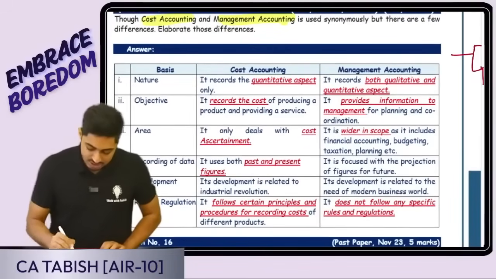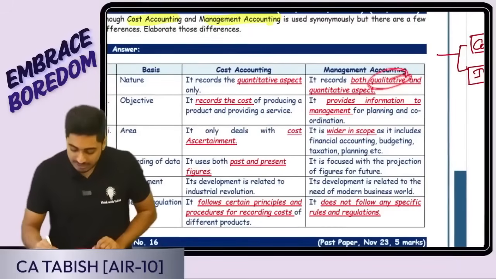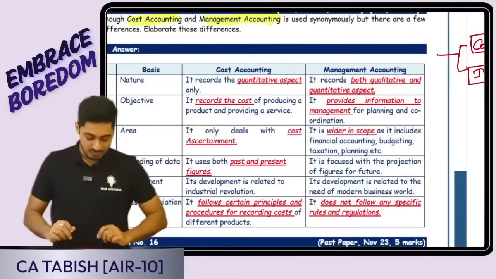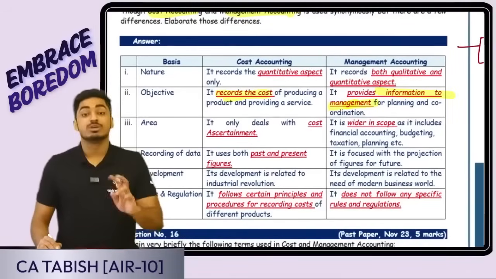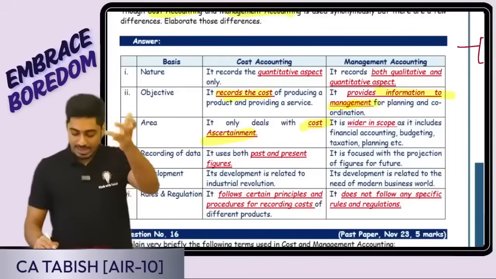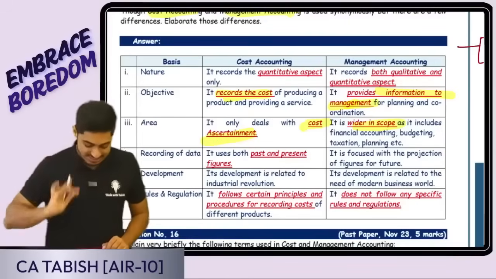Look at the nature. Cost accounting focuses only on the quantitative aspects. That is a number game only. Here we are focusing on quantitative as well as qualitative. Based on the numbers, whatever decisions I can make, that also we are doing here. Here I'm just recording the cost. It provides information to management for decision making. Cost accounting deals with only cost ascertainment. I'm calculating the cost. Management accounting is wider in scope, because based on the cost calculation, I'm taking decisions also.